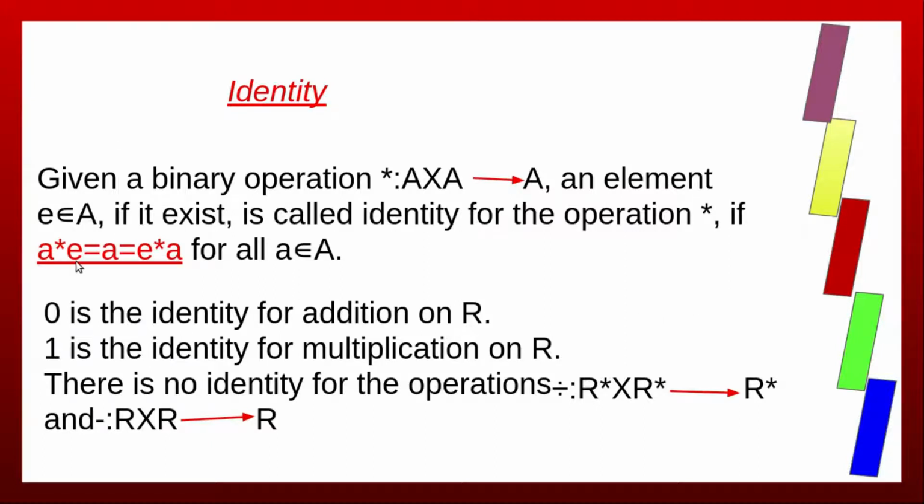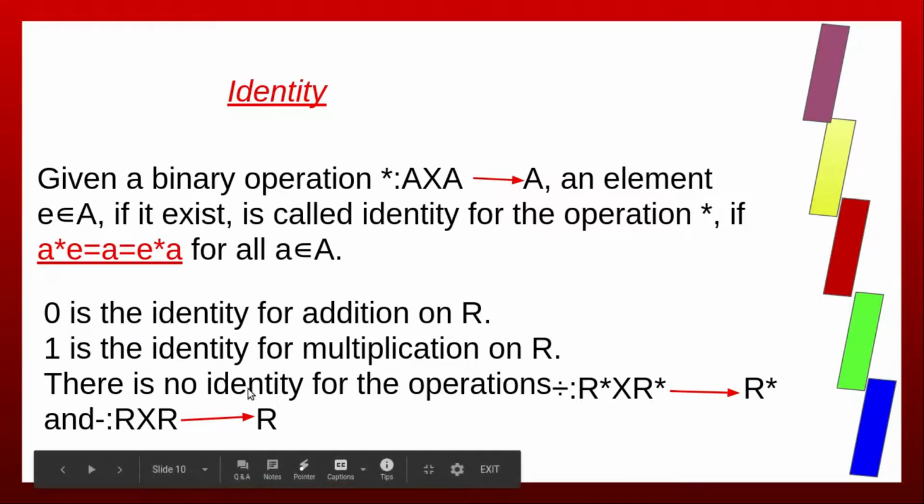For division, there exists no identity element which satisfies A by E equals A, which is equal to E by A. So there is no identity for division and subtraction.